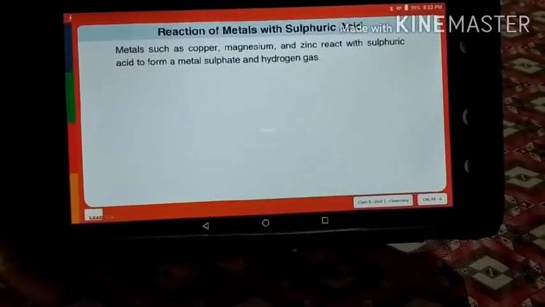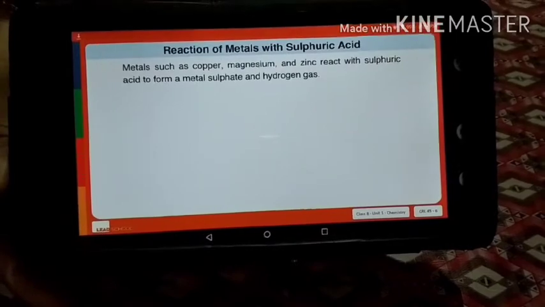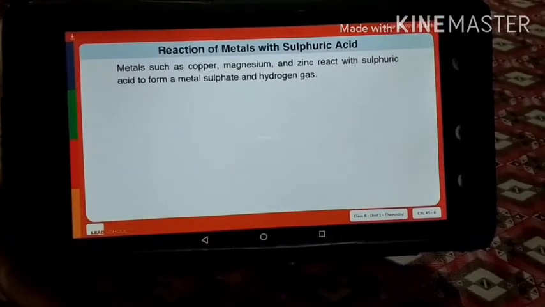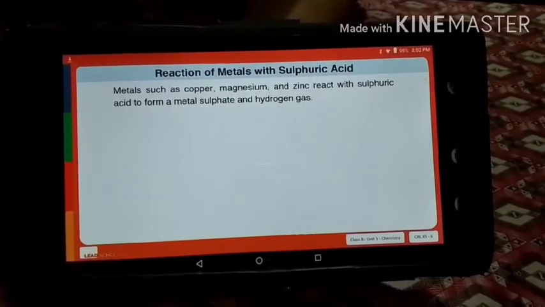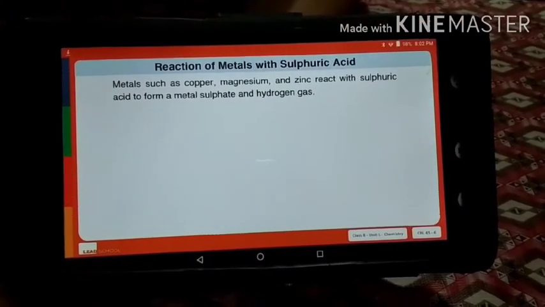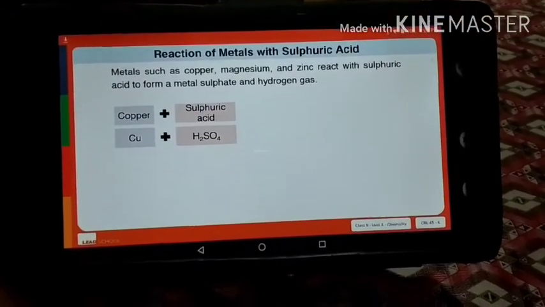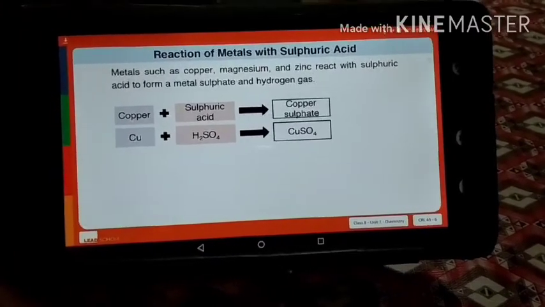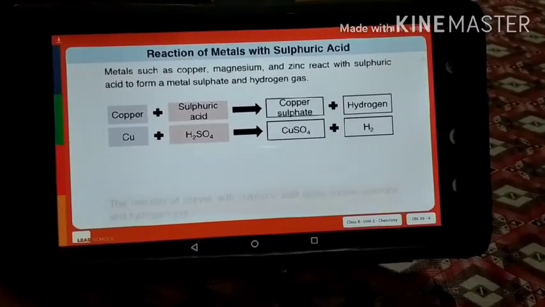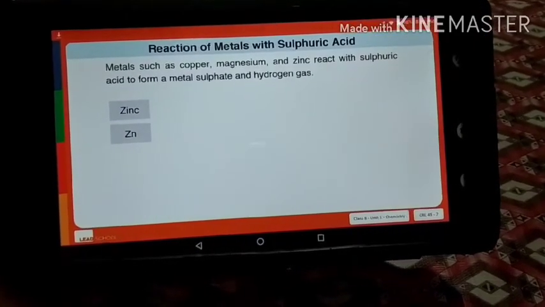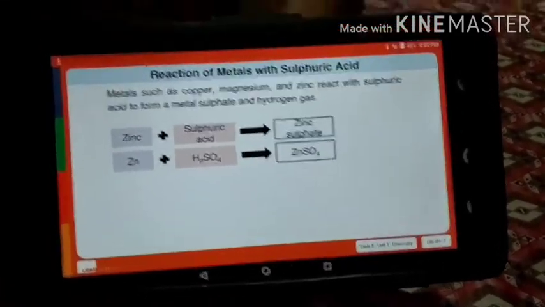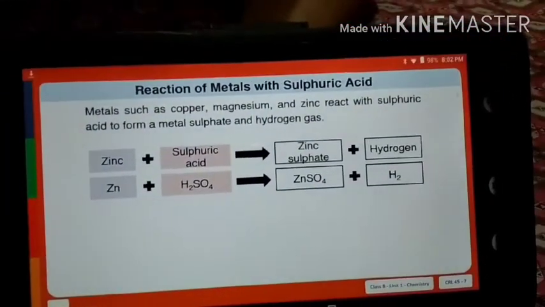Now let us see the reaction of metals with sulfuric acid. Metals such as copper, magnesium, and zinc react with sulfuric acid to form a metal sulfate and hydrogen gas. Copper plus sulfuric acid gives copper sulfate plus hydrogen. Similarly, zinc plus sulfuric acid gives zinc sulfate plus hydrogen.